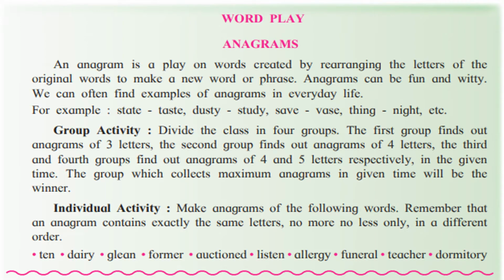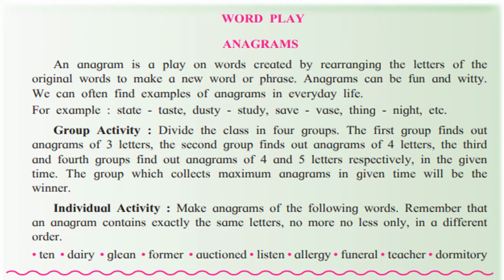So here is one group activity and one individual activity also. In group activity, what you have to do is divide your class into 4 groups. If you are not actually in class or it is impossible for you, then you can play it with your friends or family members also.